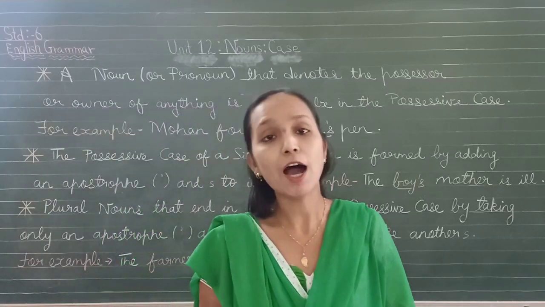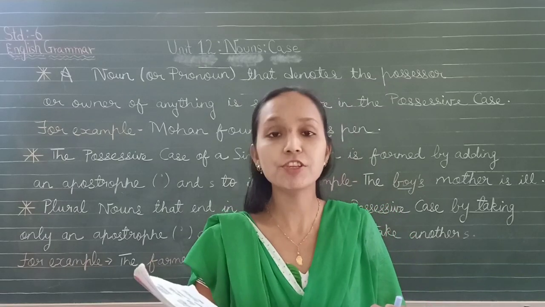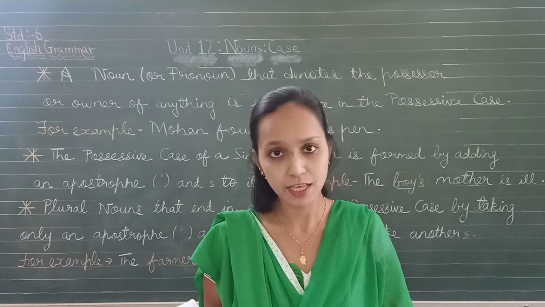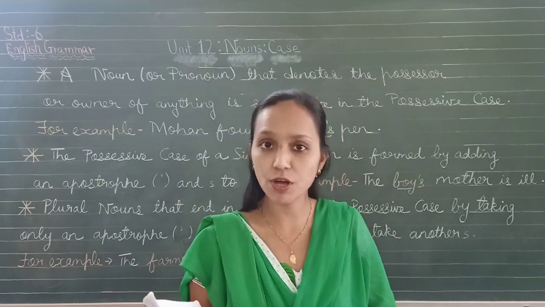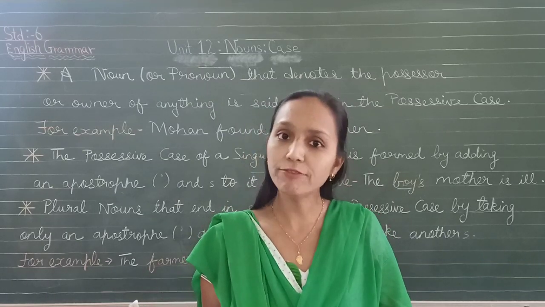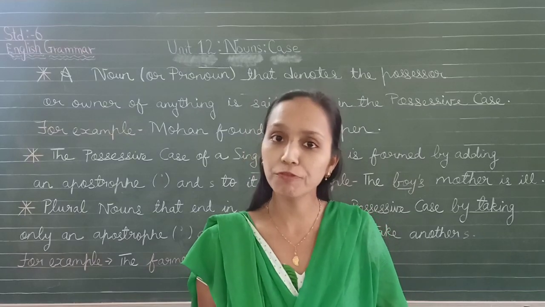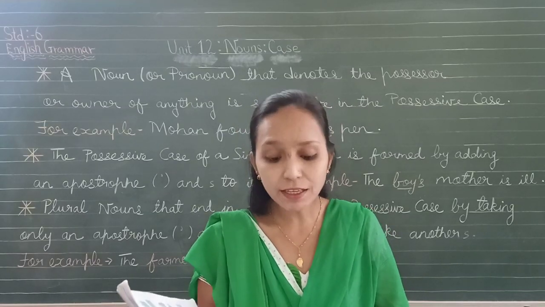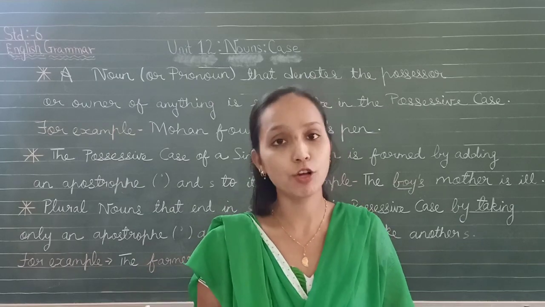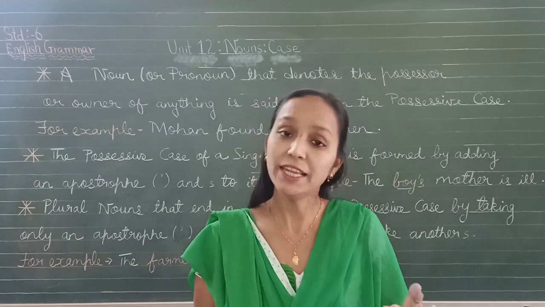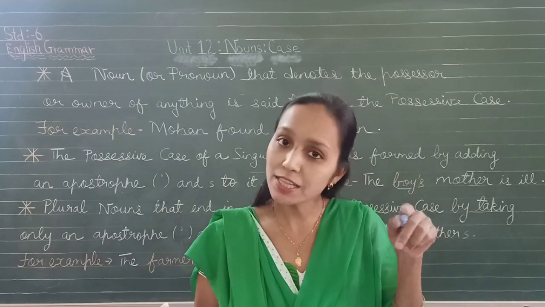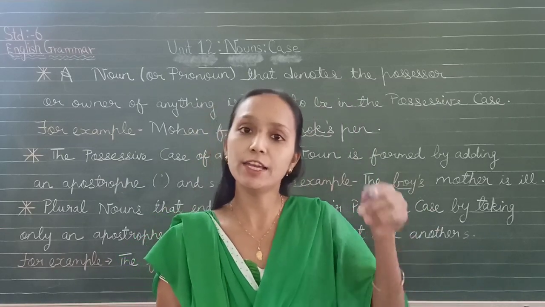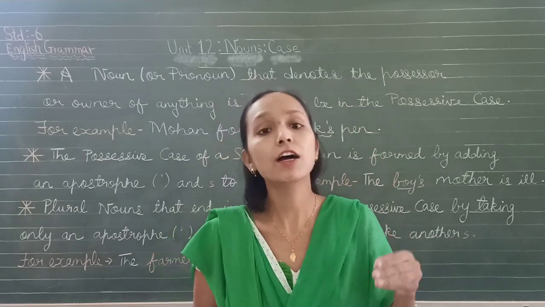Okay? So nouns in the possessive case, which are in the plural number, themselves end in s. So they do not take an extra s. The only thing you have to do is add an apostrophe after the s. Example, many girls' books are lost. Plural, many girls' books are lost. So girls', s is already there. What you have to do is, you have to add an apostrophe after the s.